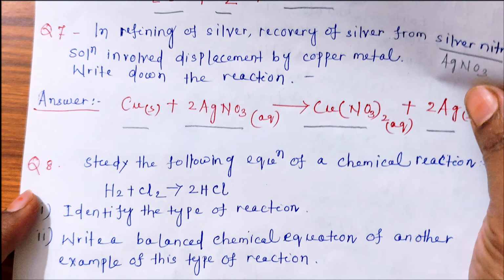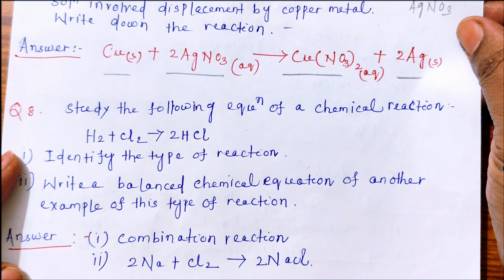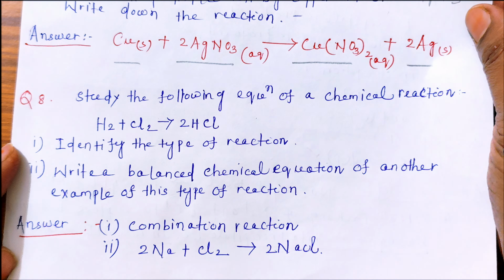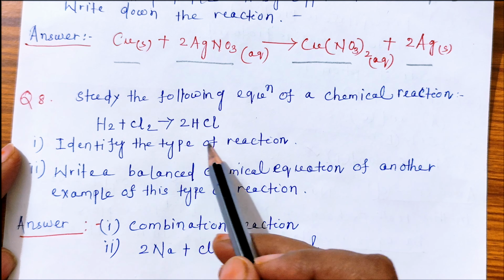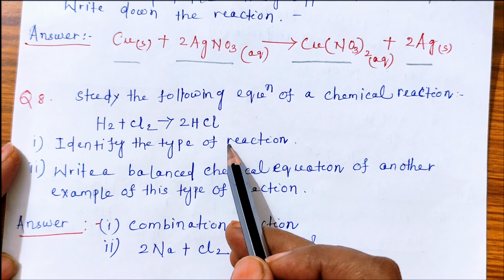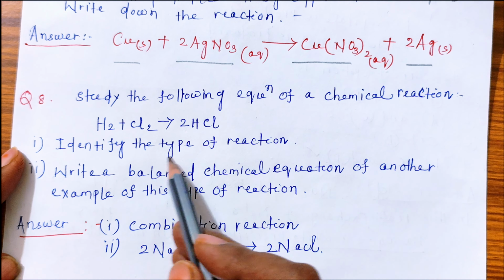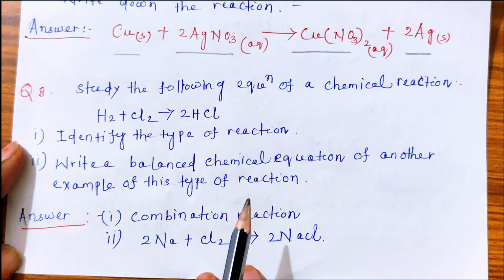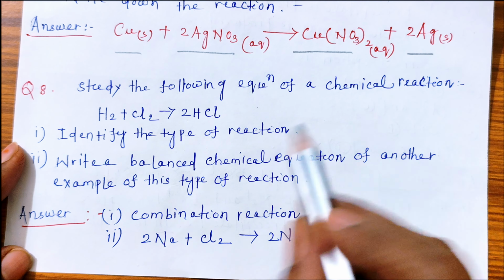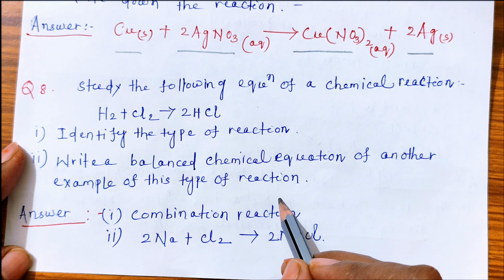Next is, study the following equation of a chemical reaction. Okay, H2 plus Cl2 gives 2HCl, hydrochloric acid. First, identify the type of reaction, and second question is, write a balanced chemical equation of another example of this type of reaction.